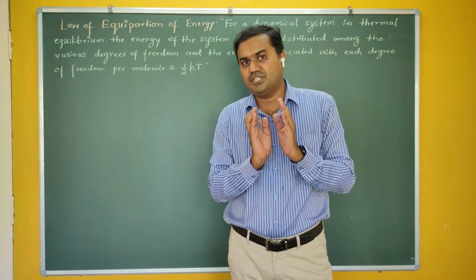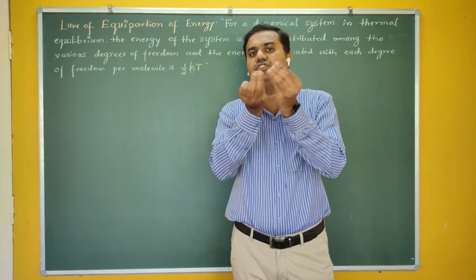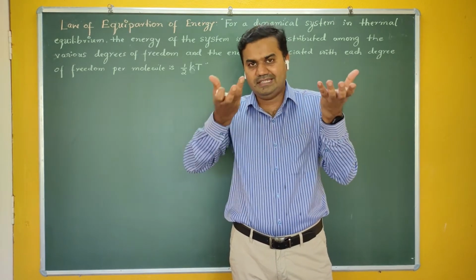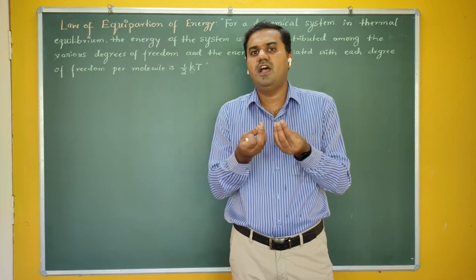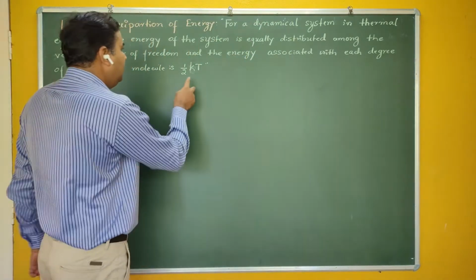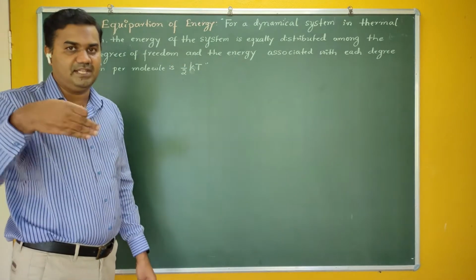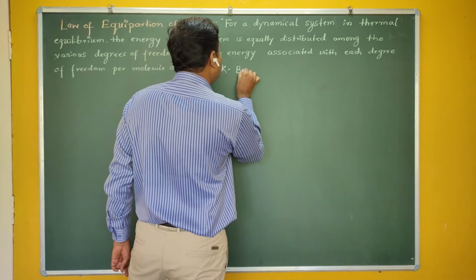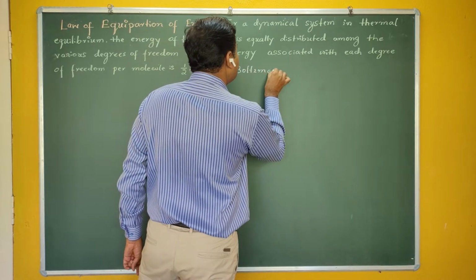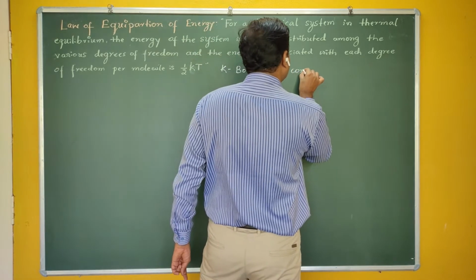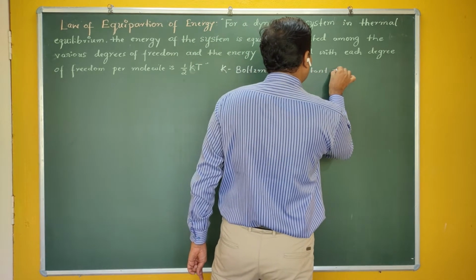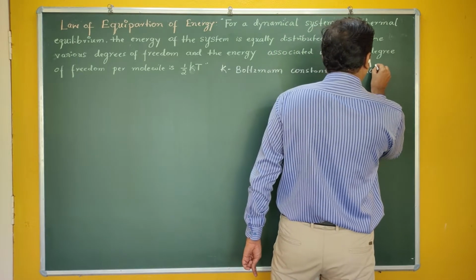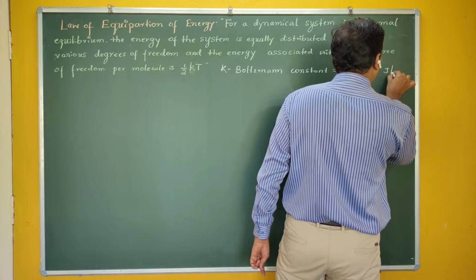Whenever you supply energy to a system, that energy is distributed between the various degrees of freedom, and each degree of freedom gets energy half kT, where T is the temperature of the material, and k is a very famous constant called the Boltzmann constant. Its value is 1.38 into 10 raised to minus 23 joule per Kelvin.